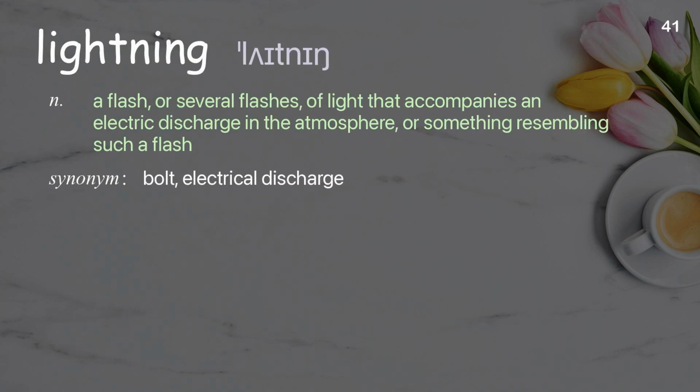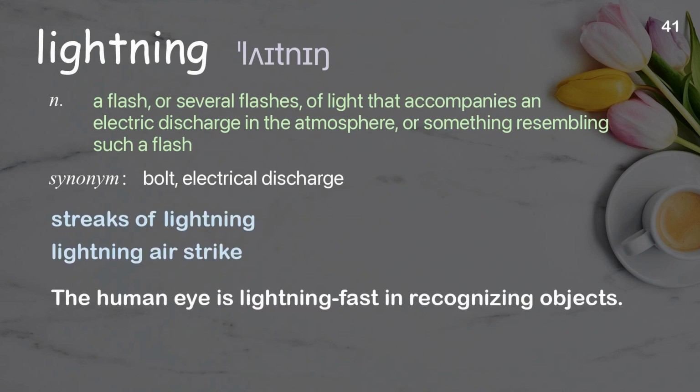Lightning. A flash or several flashes of light that accompanies an electric discharge in the atmosphere, or something resembling such a flash. Examples: Streaks of lightning, lightning airstrike. The human eye is lightning fast in recognizing objects.